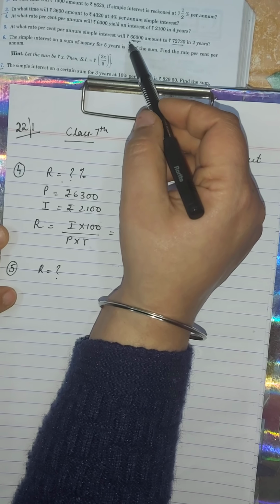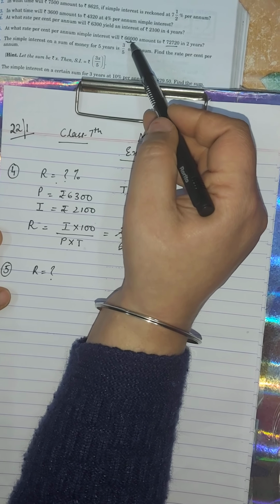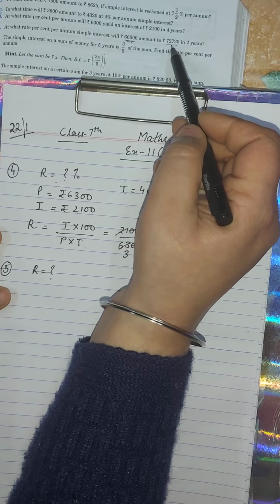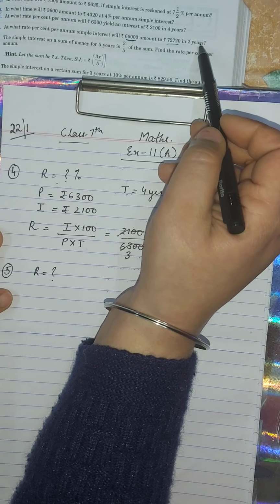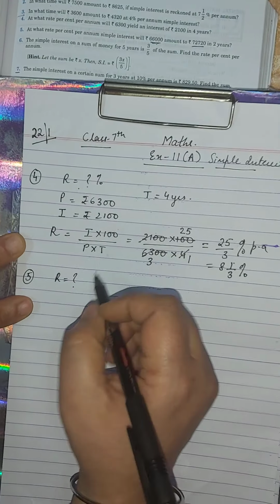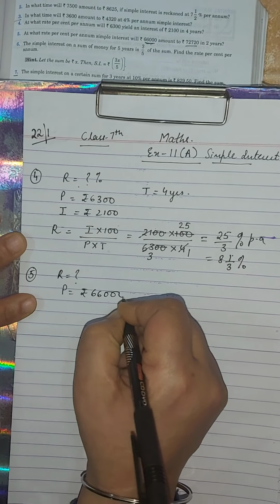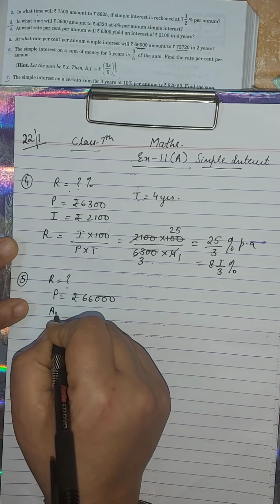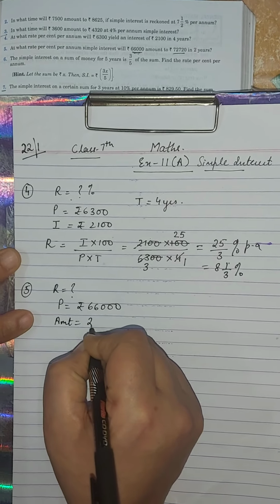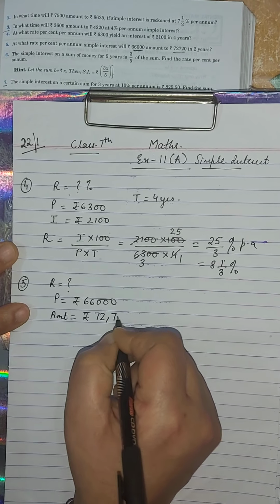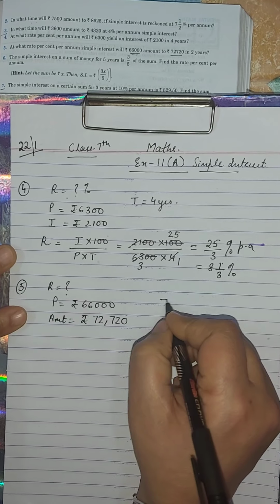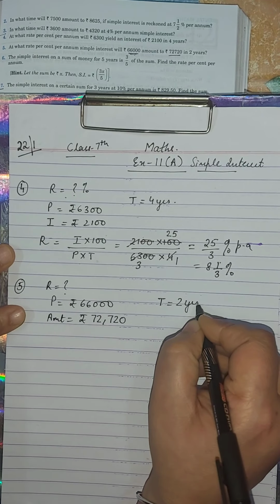Now here उन्होंने कहा है कि जो 66,000 है वो क्या अमाउंट कर रहा है? 72,720 in 2 years. It means principal is rupees 66,000 and amount is given rupees 72,720 and time period is given 2 years.